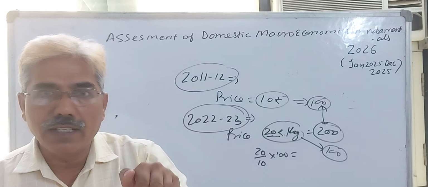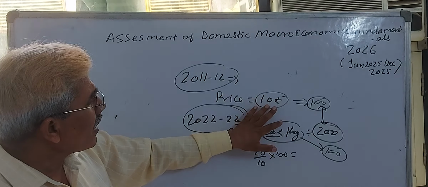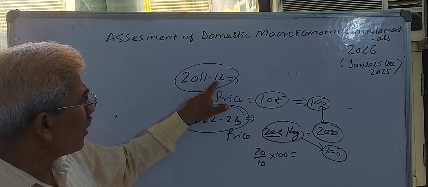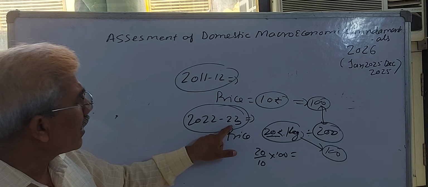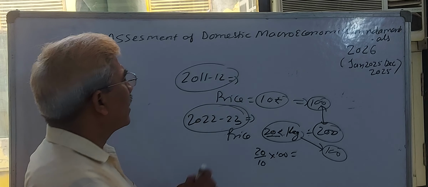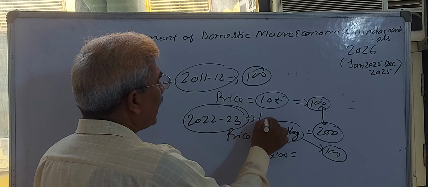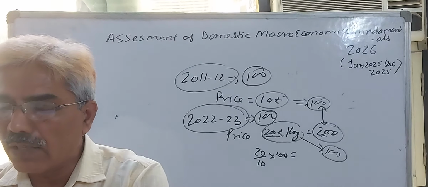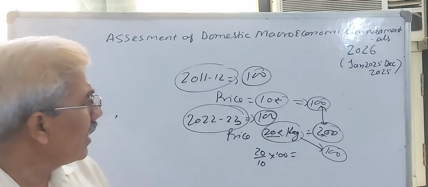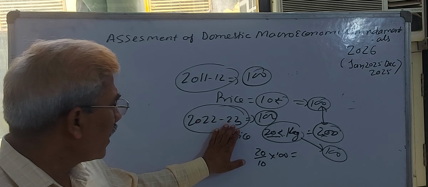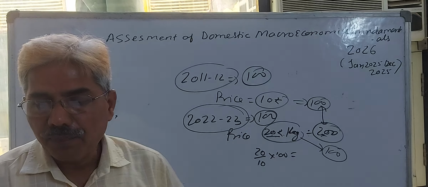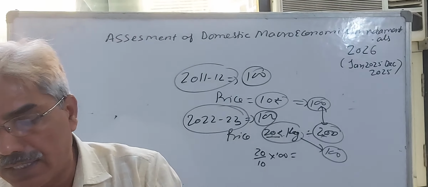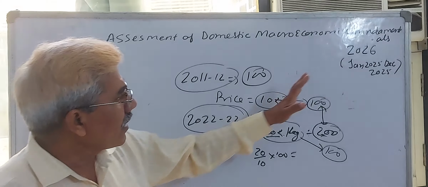It automatically decreases the price level that arose because of the increasing price of potato between 2011-12 and 2022-23. When you shift your base year index, that is 100 to again 100, automatically this price rise becomes zero. We begin to calculate the price change since the year 2022-23 onward. This is known as a strong base effect, which is decreasing the inflation rate in our economy during financial year 2025-26.